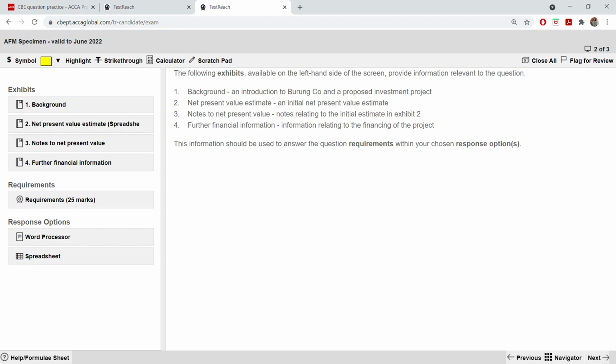Before I start this paper, which is the AFM Specimen Paper that I'm going to do on a CB platform, and show you a demo on how to do it on a CB platform, let me first quickly go through the story behind this. As you all know, I've very recently finished my SBR Vision series, I think 2 days back. I was sitting like this and thought, there are still a few more days left, why not utilize this time for the ACCA students who are yet to give exam, especially SBR and AFM, because they are the last two exams.